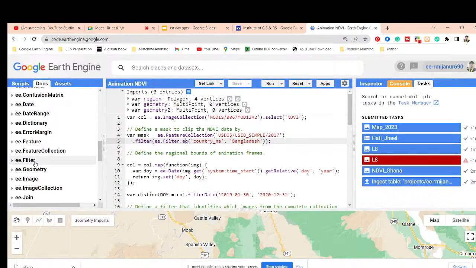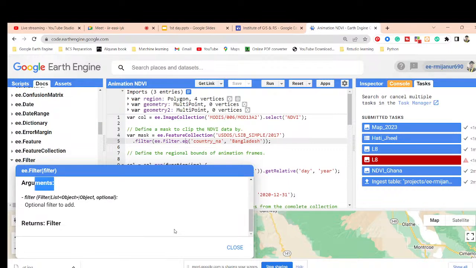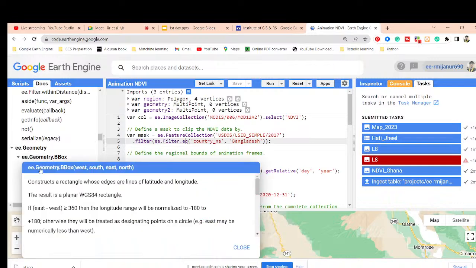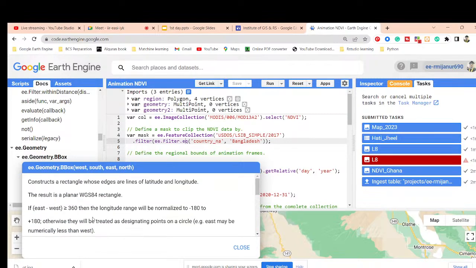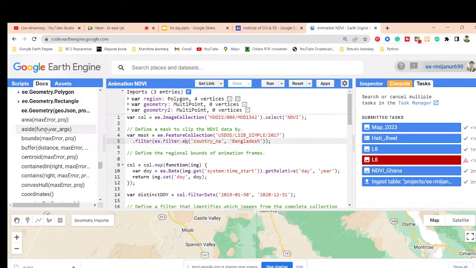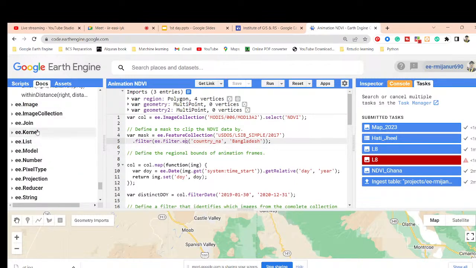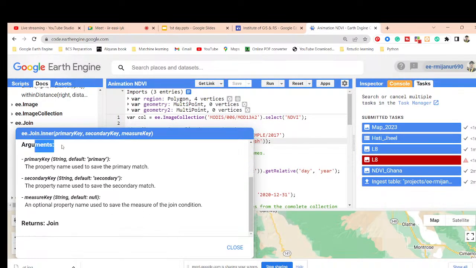And also we can get the description about each function, how it will work, as well as its arguments. So in this time, when you want to use the Google Earth Engine platform, we don't need to memorize anything. We can easily get all of the server function descriptions, as well as their arguments. For any function we can get the description, what result we can get, and what the arguments of this function are. When you fill in all of the arguments in your function, then we can get the result.